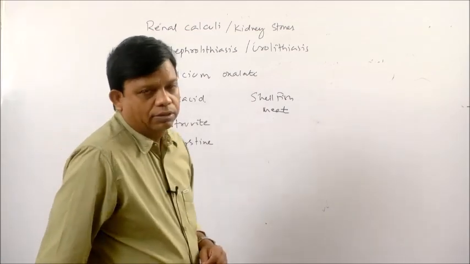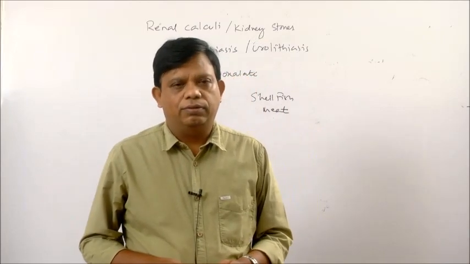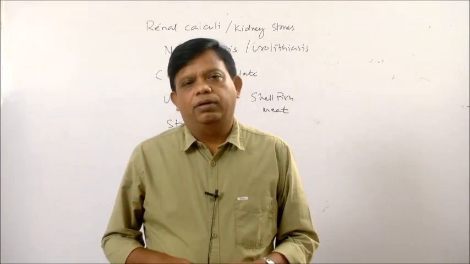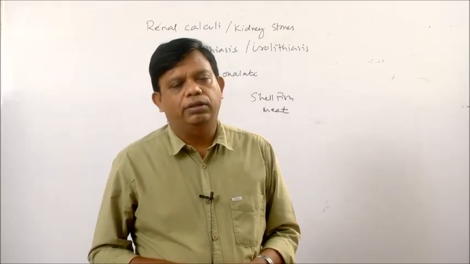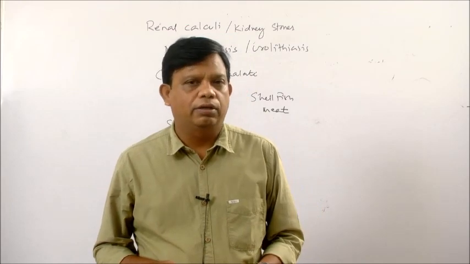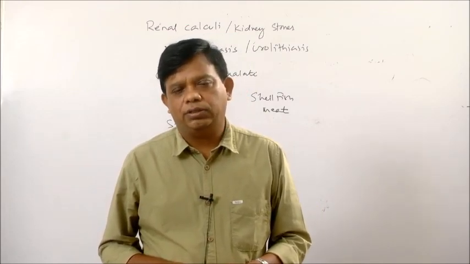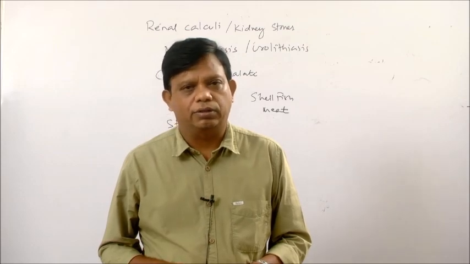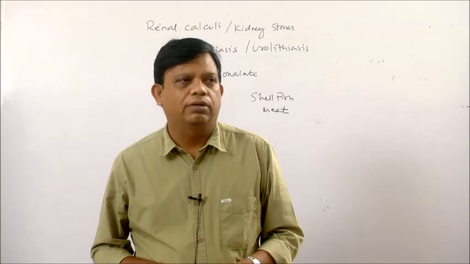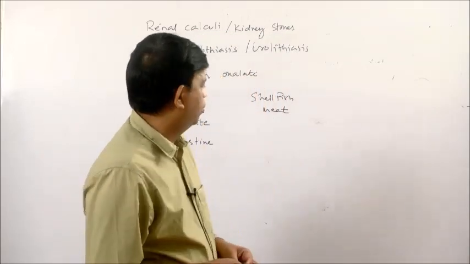Then its symptoms. When there is a kidney stone, one will experience severe and sharp pain in the sides and back below the ribs. There will be burning sensation at the time of urination. The pain comes in waves and the intensity of pain also fluctuates.